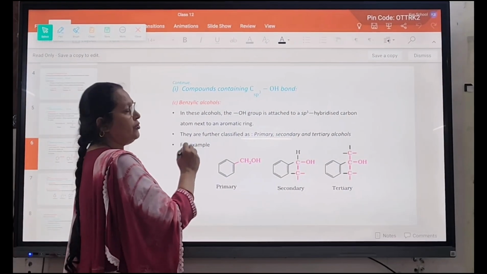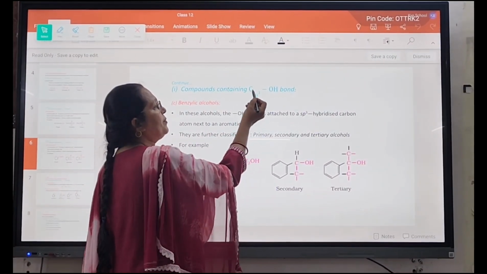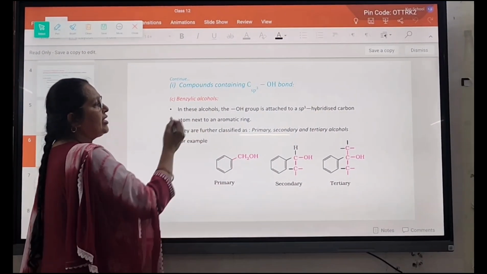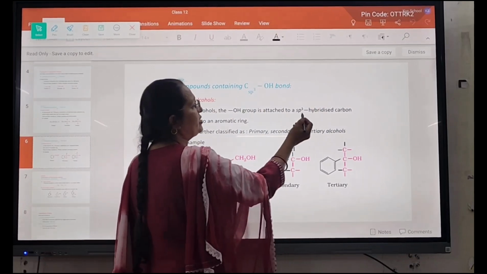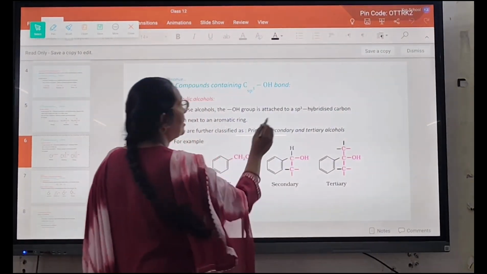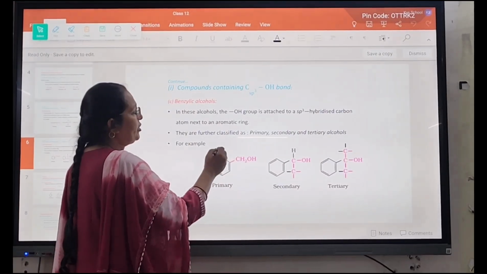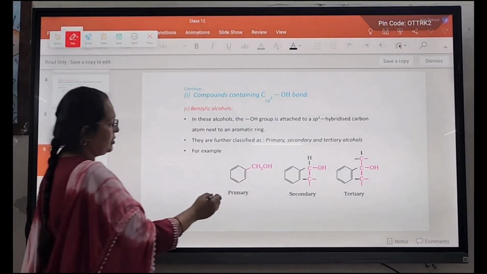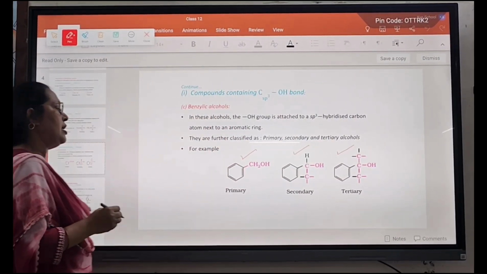Another type of classification carrying the same sp3 hybridized carbon with the OH group is benzylic alcohol. Here the OH group is attached to the sp3 hybridized carbon atom which is further joined to the benzene ring. It may be primary, secondary and tertiary as well.